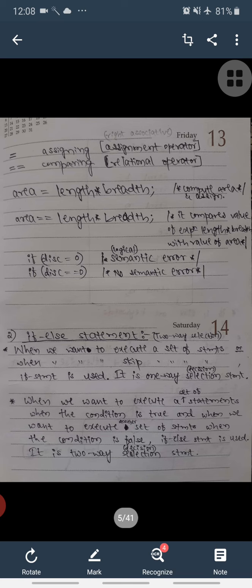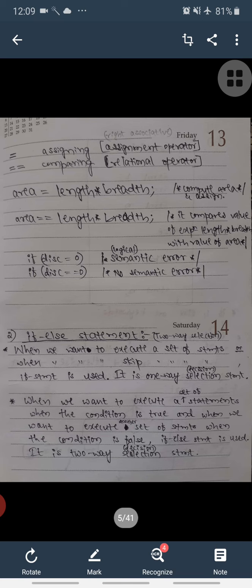And double equal is for comparing purposes, so it is a relational operator. Since it is a relational operator, it gives us the values either true or false. This is the main difference. When we check the conditions, we should not use a single equal mark, we should always use the double equal mark, that is a relational operator.